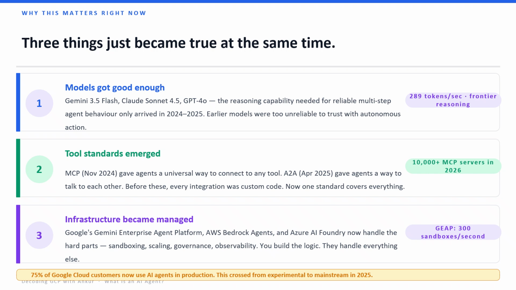3. Infrastructure became managed. GEAP, Bedrock, Azure AI Foundry. You build the logic, they handle everything else. 75% of Google Cloud customers now use AI agents in production.